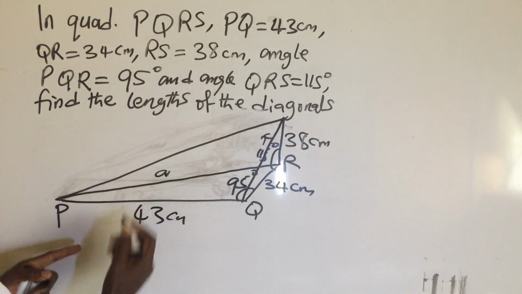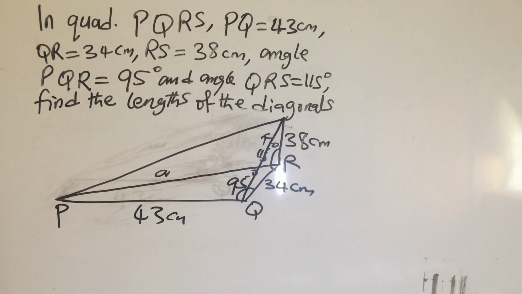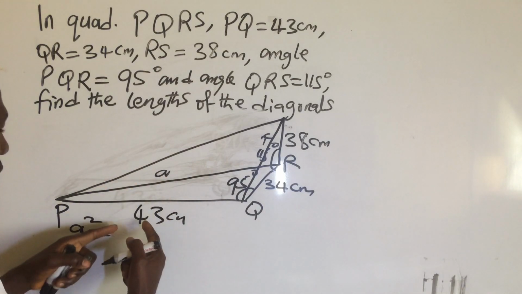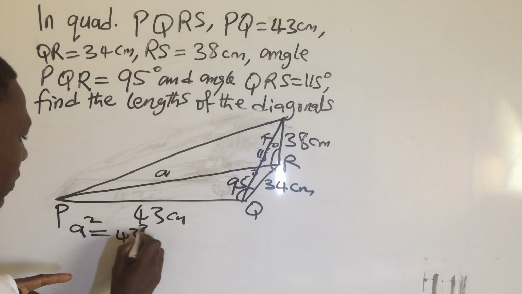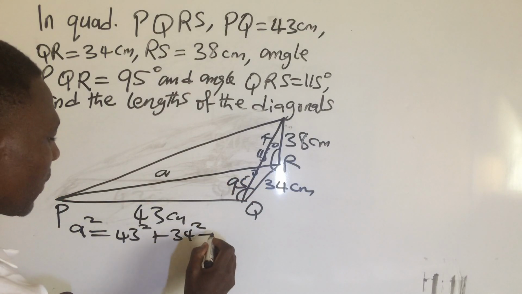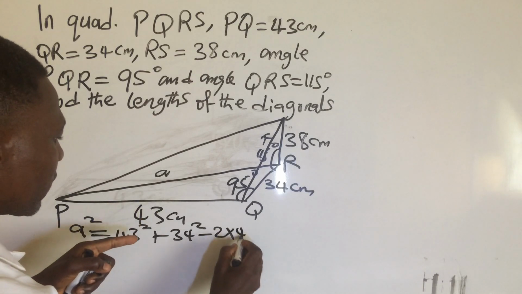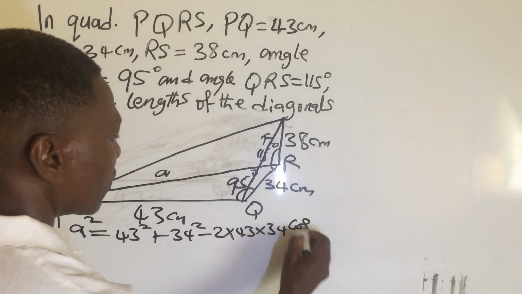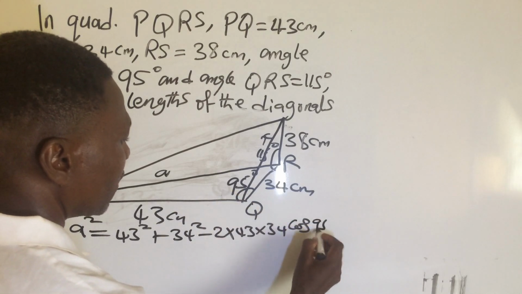Using the cosine rule, we now have A squared equals this side squared plus this side 34 squared minus 2 times this side 43 times 34 cos of the angle given, which is 95.